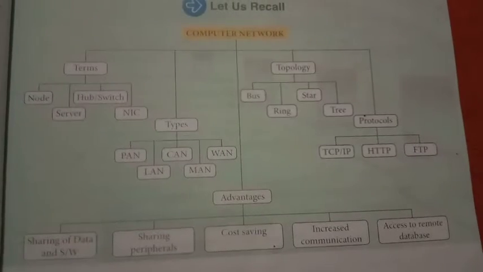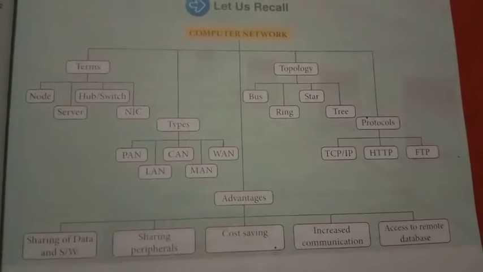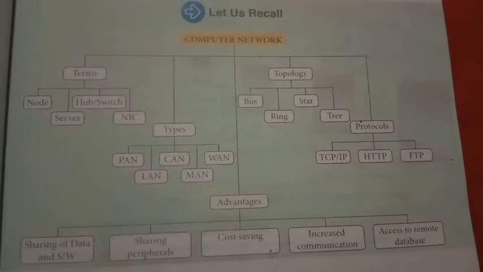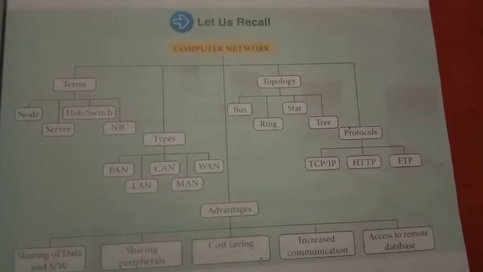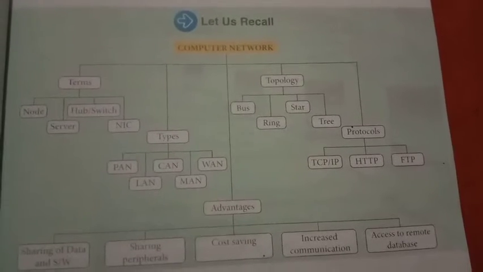So in terms, we divide it into 4 parts: node, server, hub and switch. Hub and switch are both the same thing. NIC.